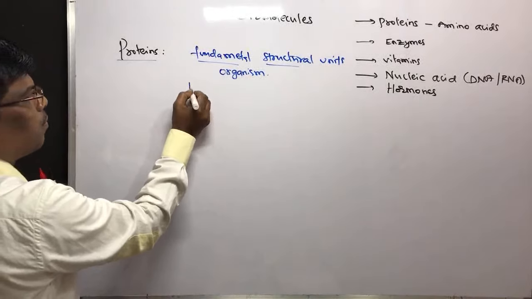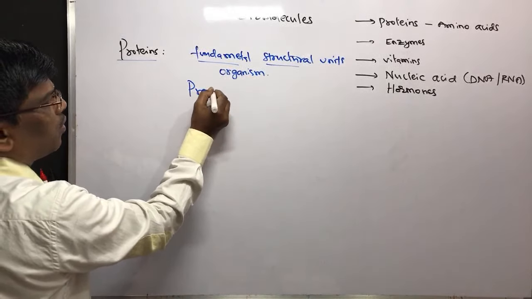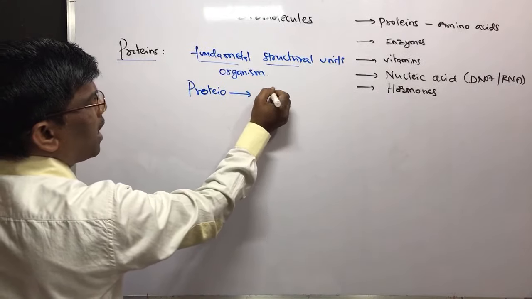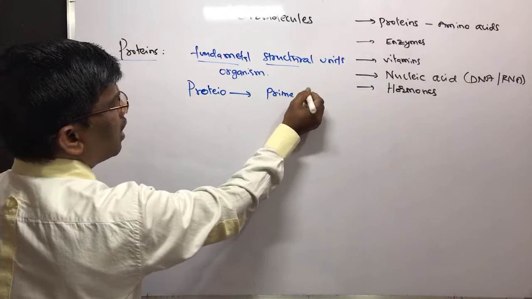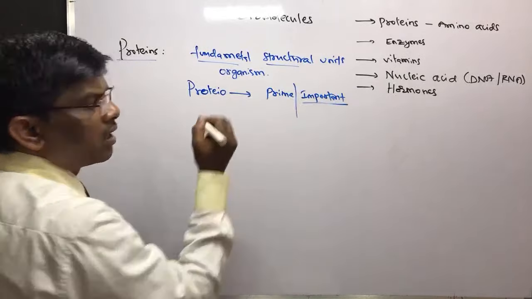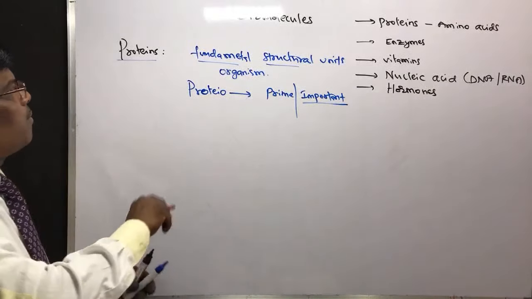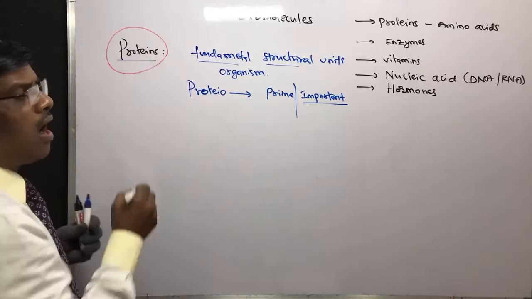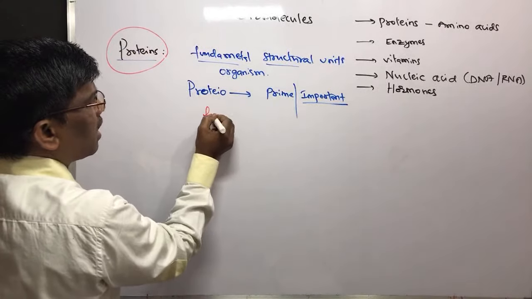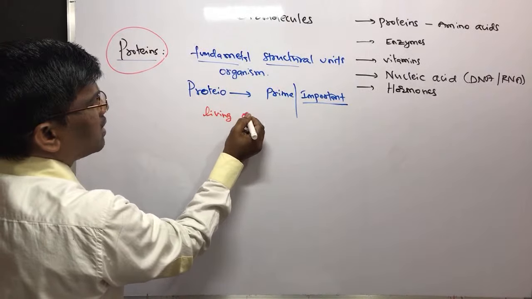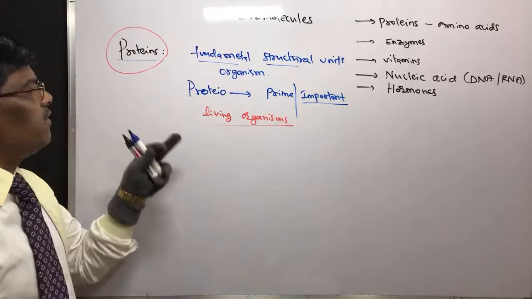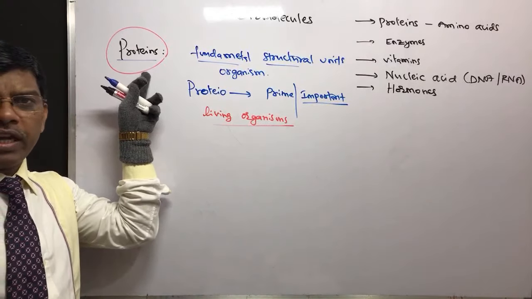In Greek, proteo means the prime or important. That means these are the fundamental units of body or the matter. I can say fundamental units of living organisms. So these living organisms are going to have proteins.